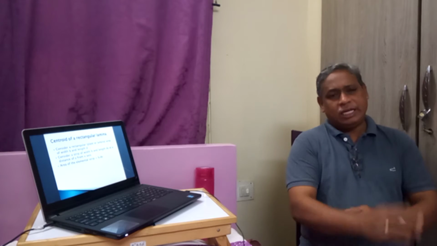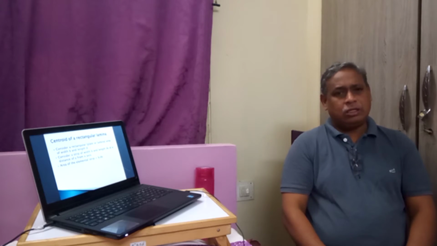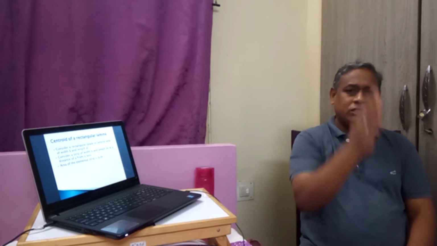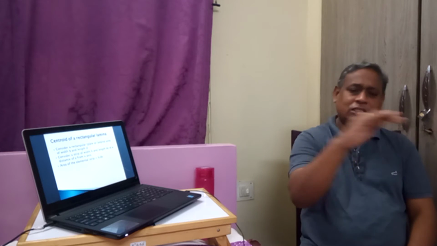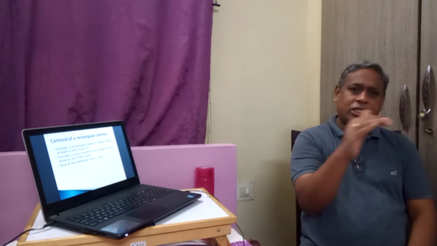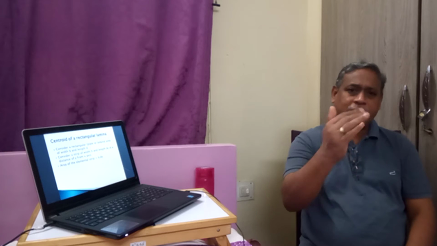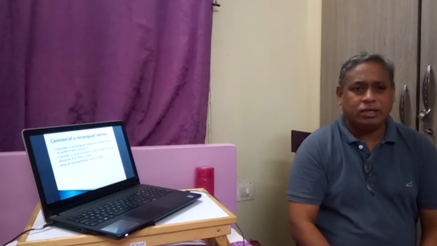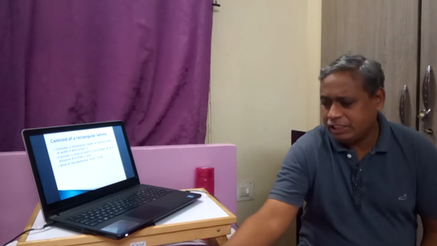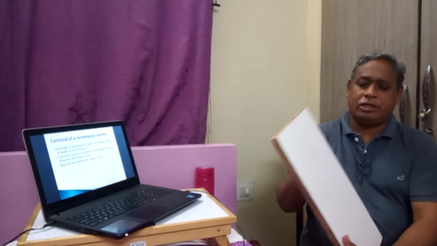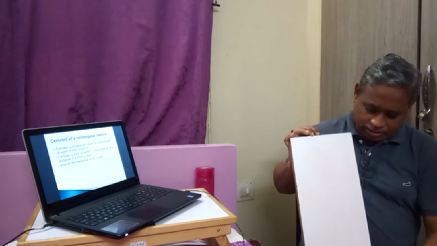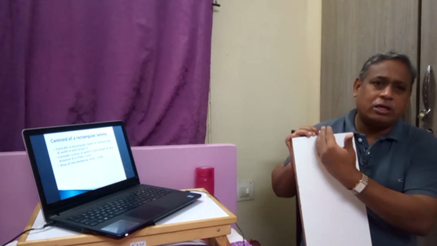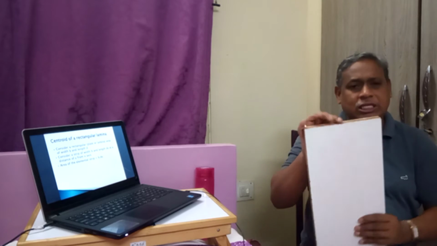Therefore, in the x direction, the centroid should be at the axis of symmetry, and also in the y direction, the axis of symmetry should divide the body into two equal halves. Therefore, by common sense, we know that the centroid of this rectangular body lies along its middle, on the lines which bisect it. That is the idea.